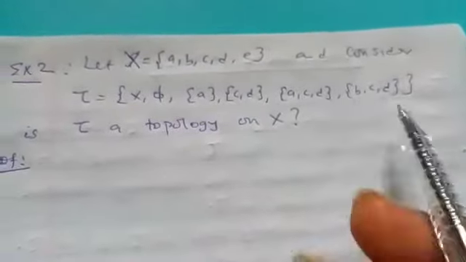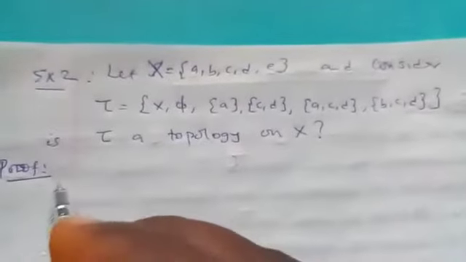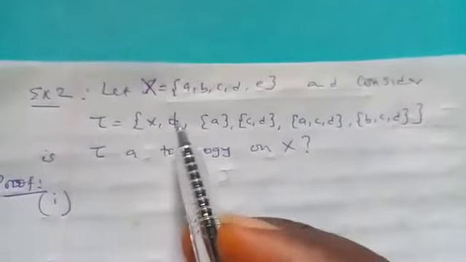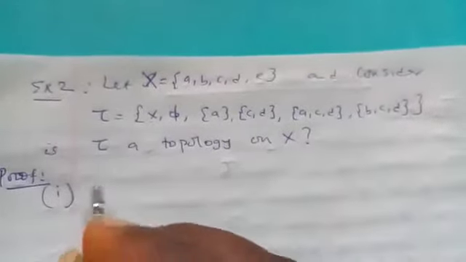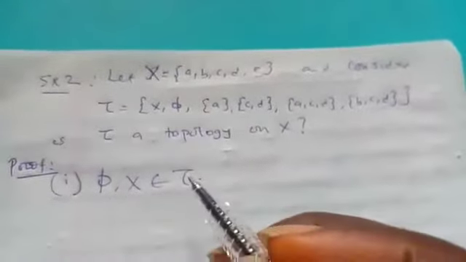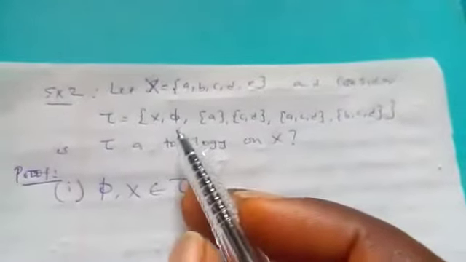So if we consider another example, let our S be this and let our tau be this, a collection of these subsets of S. So is tau a topology on S? The first thing is we need to see that S and phi are elements, are sets in tau. So they belong to tau. So the first property is satisfied. This and this must belong.